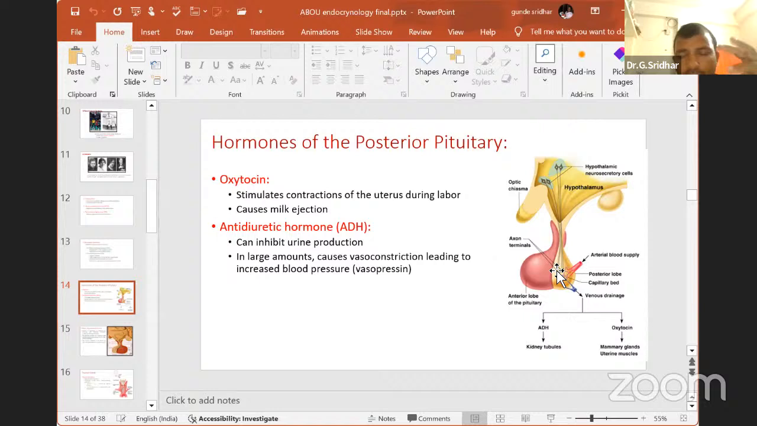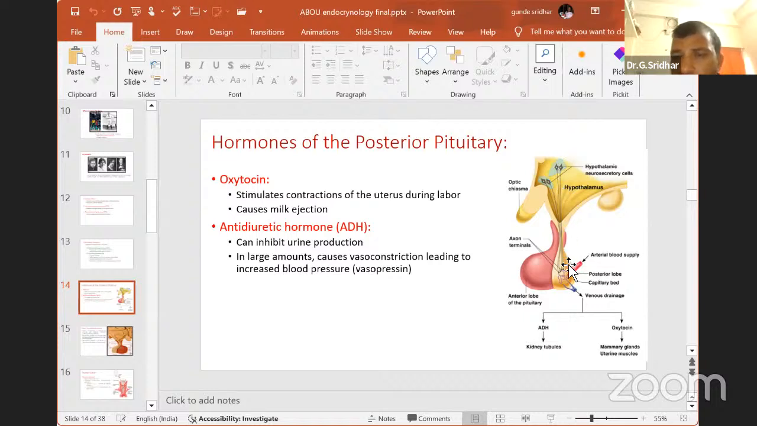But unlike the anterior pituitary, the posterior pituitary is different. Generally, there are hypothalamic neurosecretory cells. You can see this diagram here. I hope you are able to see it. In this area you find some neurosecretory cells, which you can call hypothalamic neurosecretory cells. These neurosecretory cells release some hormones, and these secretions will come and be stored in the posterior pituitary.